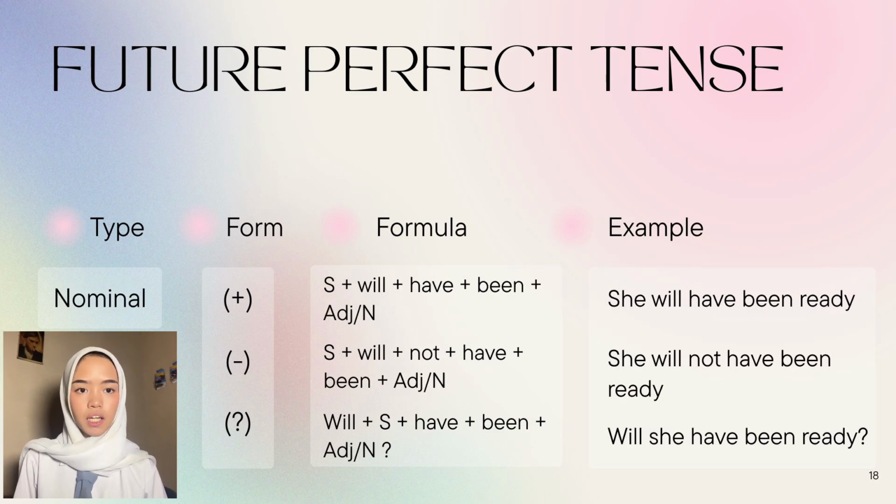In its nominal type, in its positive form, it is subject plus will have been plus adjective or noun. For example, she will have been ready. In its negative way, it is subject plus will not have been plus adjective or noun. For example, she will not have been ready. And its third form, which is the interrogative one, it is will plus subject plus have been plus adjective or noun. For example, will she have been ready?